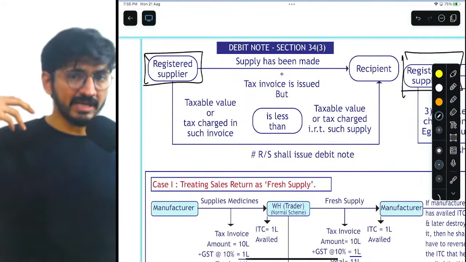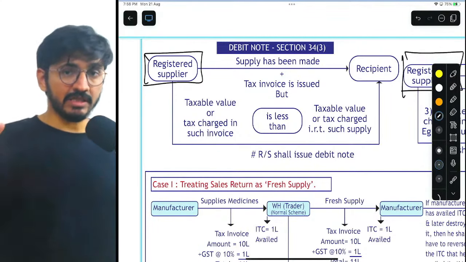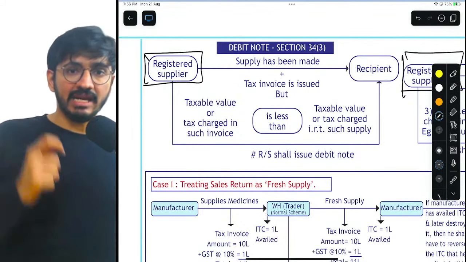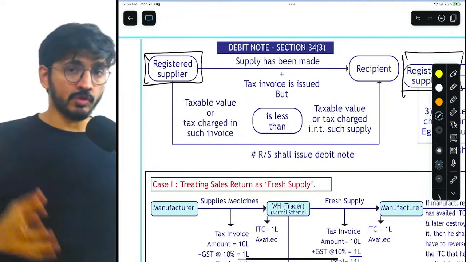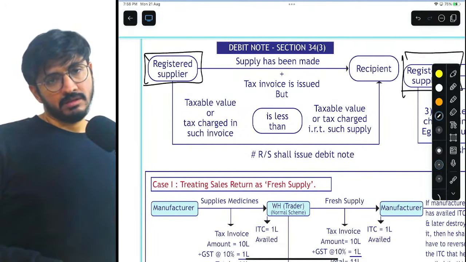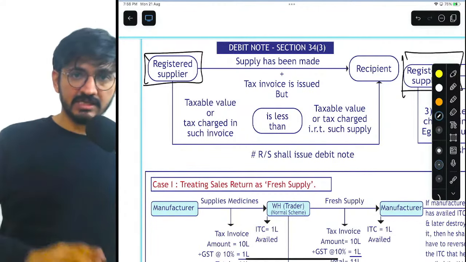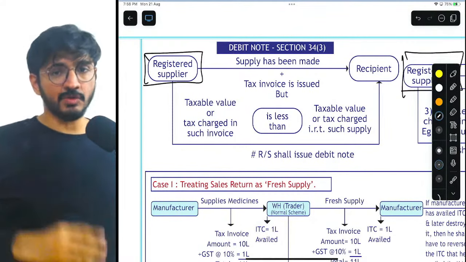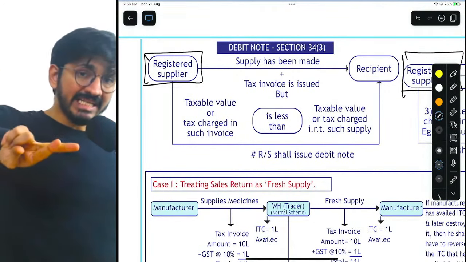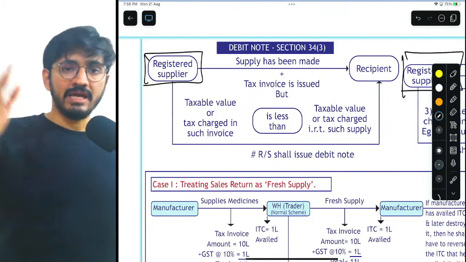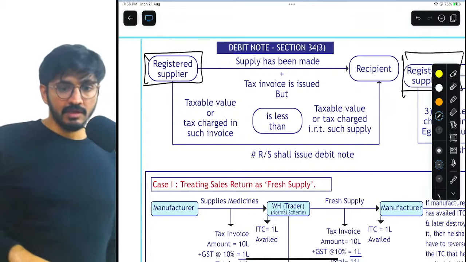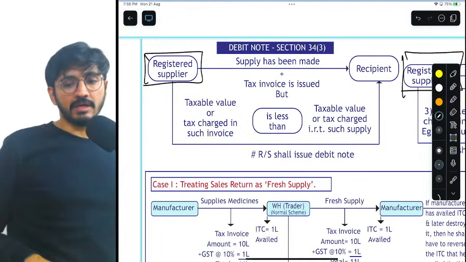And when will that happen? When I've already supplied goods, I've already issued tax invoice, but the value that I've quoted in the tax invoice is much lesser than what I should have quoted. So I've quoted 1 lakh, but I should have quoted 5 lakhs. I have quoted 10,000 as the GST, but I should have quoted 50,000 as the GST. So I've undercharged the recipient. To reinstate that, government says that, okay, since supply has already been made, there is no new supply coming.